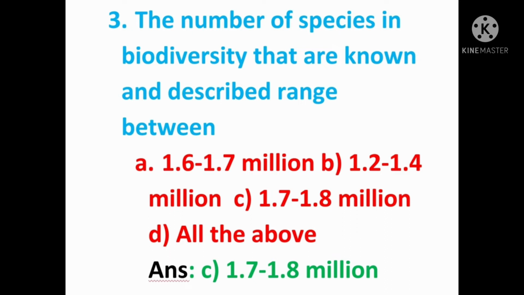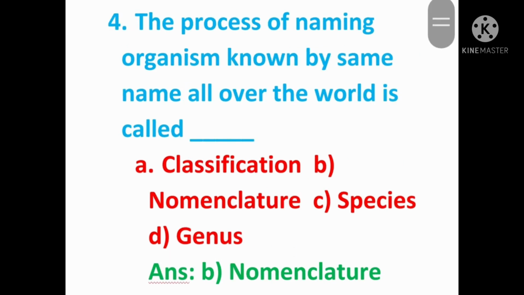Third question. The number of species in biodiversity that are known and described ranges between, answer is 1.7 to 1.8 million. So 1.7 to 1.8 million species only are nowadays discovered and identified in the world.